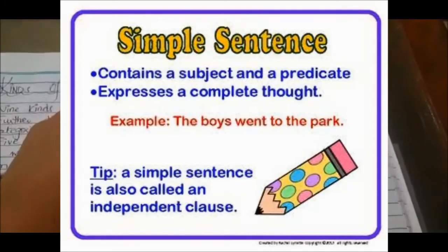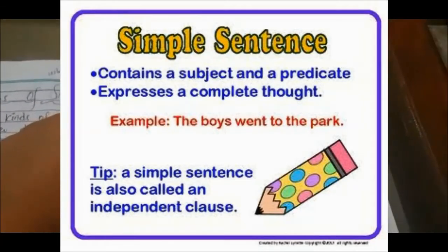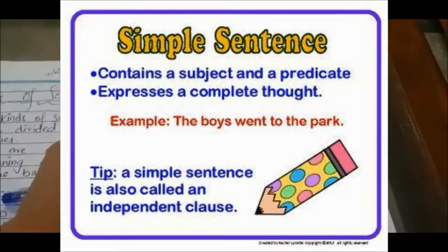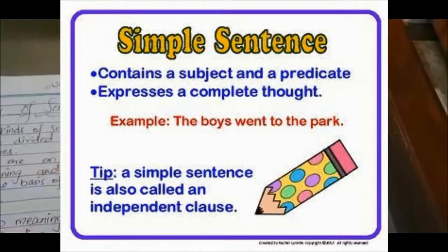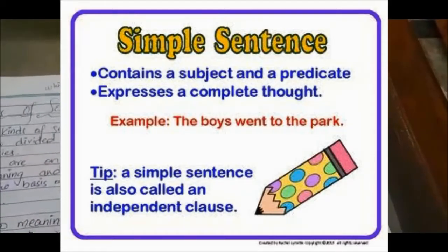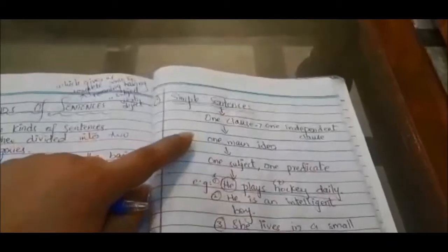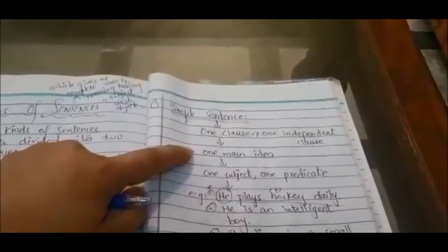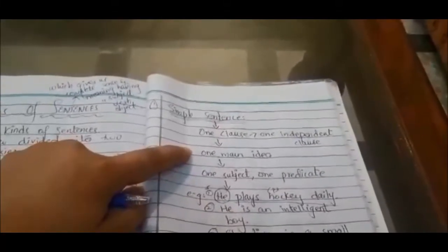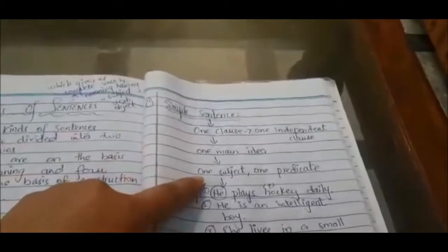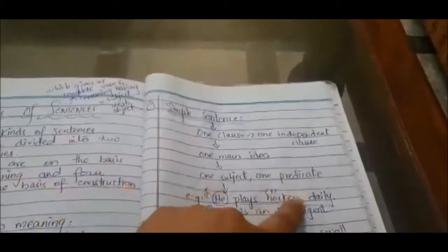What is the structure of the simple sentence? Always remember that in a simple sentence we have one clause, one independent clause, meaning one main idea. It should have one subject and one predicate.